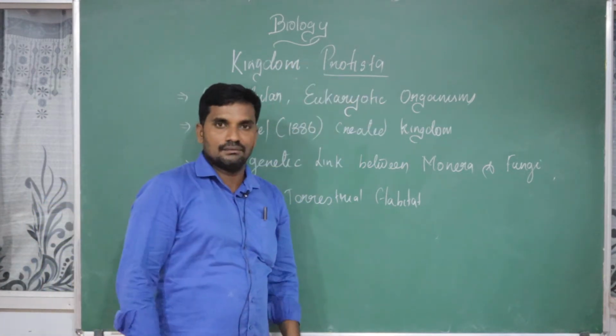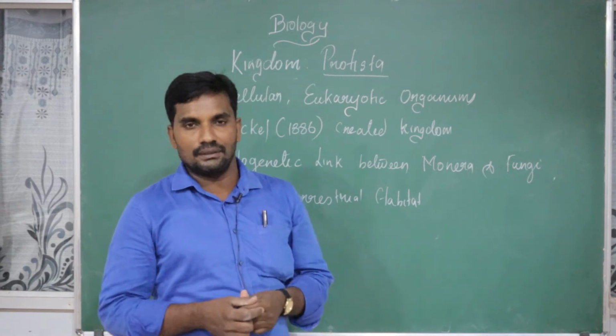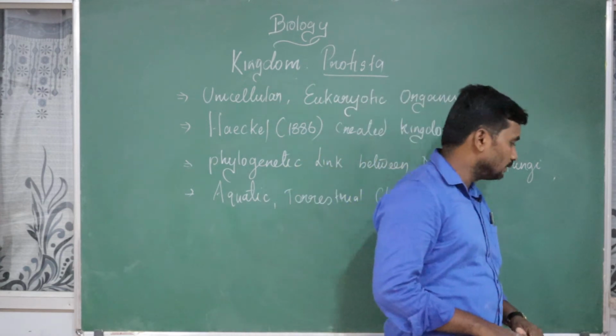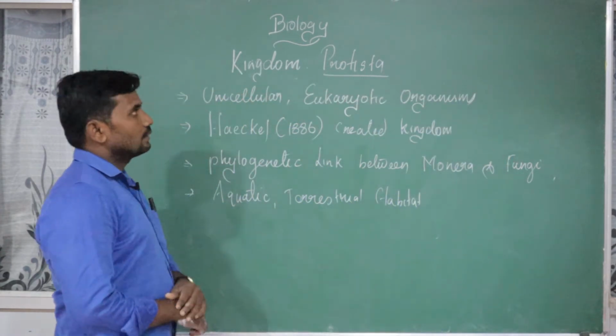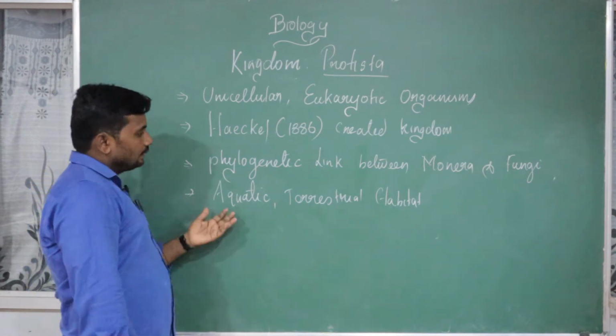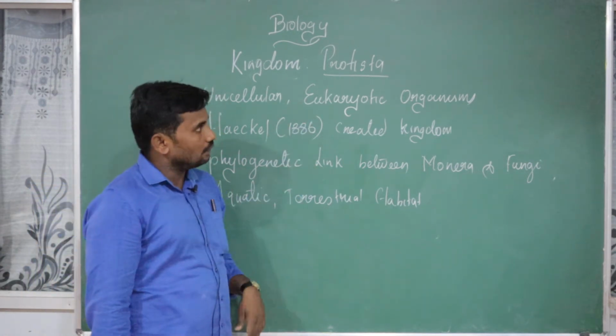Study of Protista is called protozoology. In our book, we are going to learn different types of Protista. Before that, they are aquatic, unicellular, eukaryotic organisms.